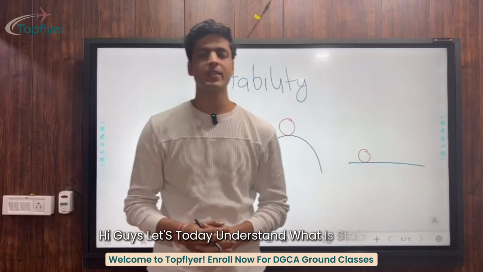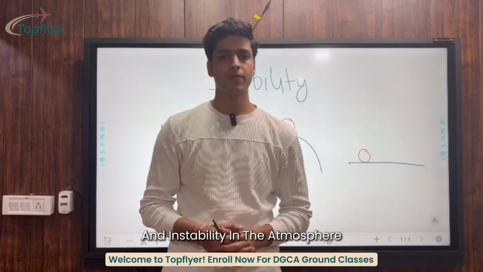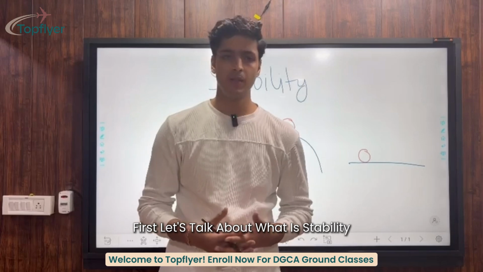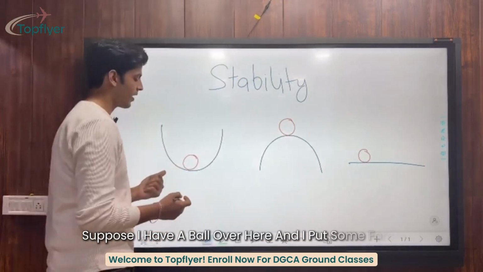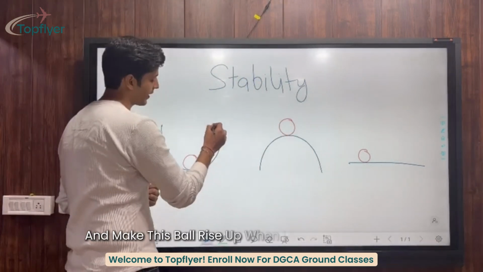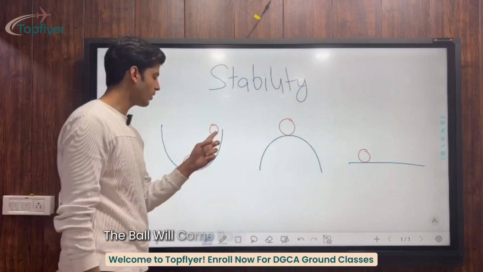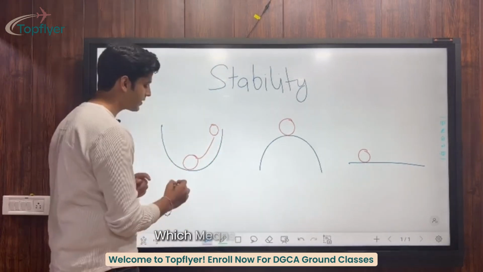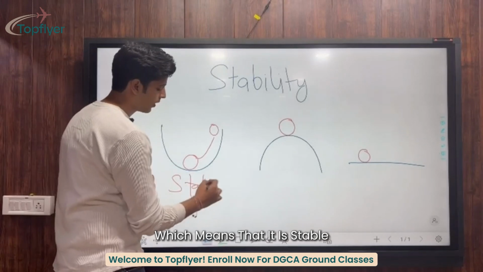Hi guys, let's today understand what is stability and instability in the atmosphere. First, let's talk about what is stability. Suppose I have a ball over here and I put some force and make this ball rise up. When I remove the force, the ball will come back to its original position, which means that it is stable.